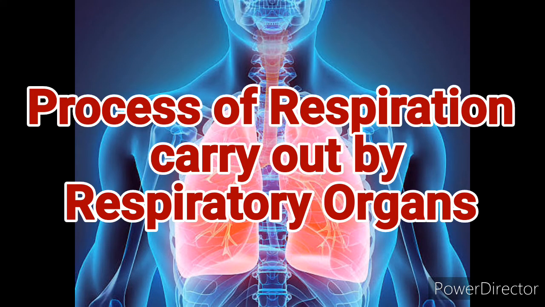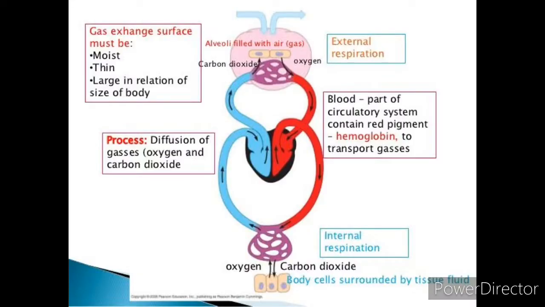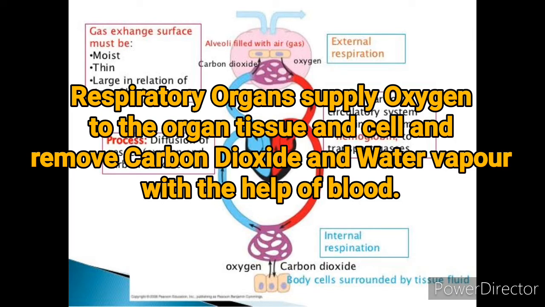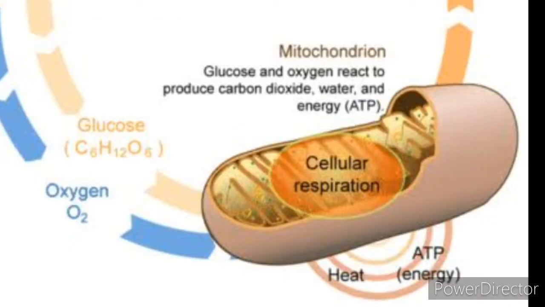The process of respiration is carried out by respiratory organs. Respiratory organs supply oxygen to all the cells with the help of blood and remove carbon dioxide and water vapor from them. The cells of the body use this oxygen and oxidize food for energy production.